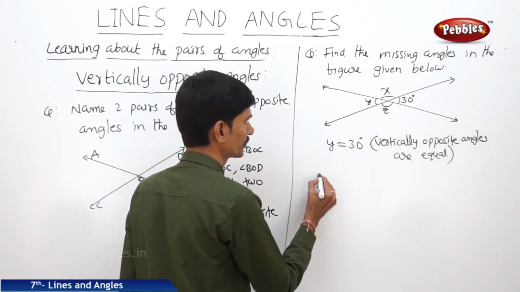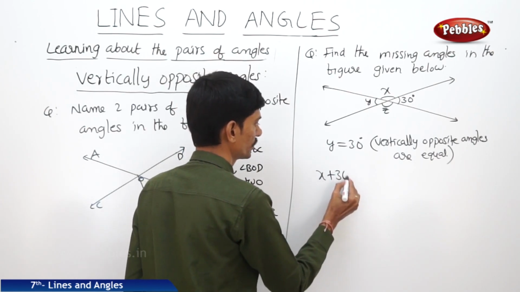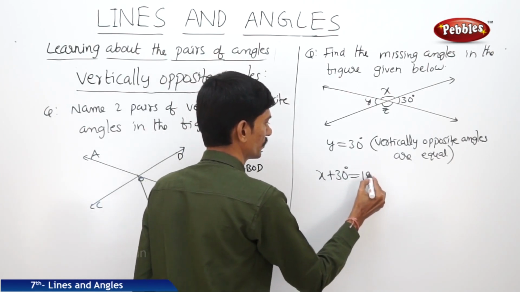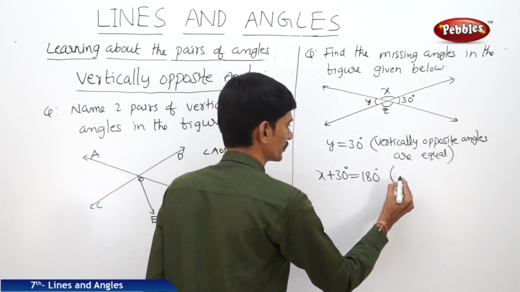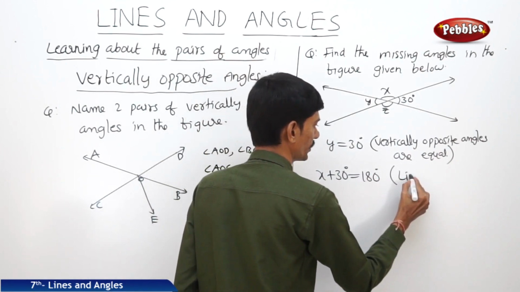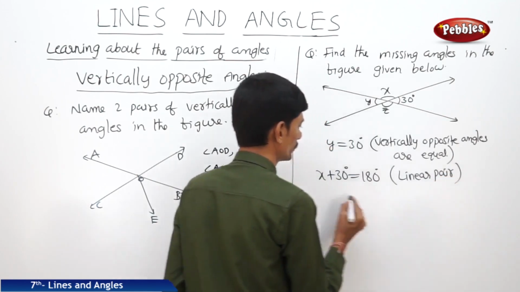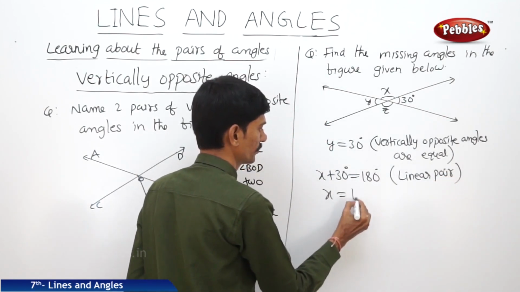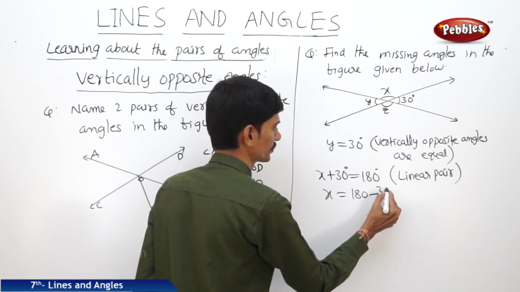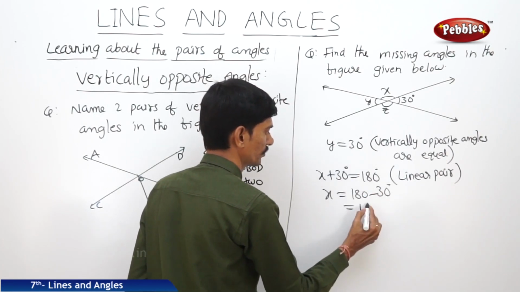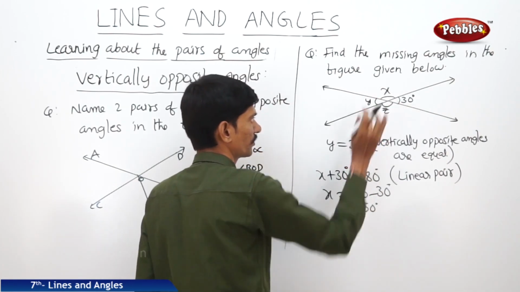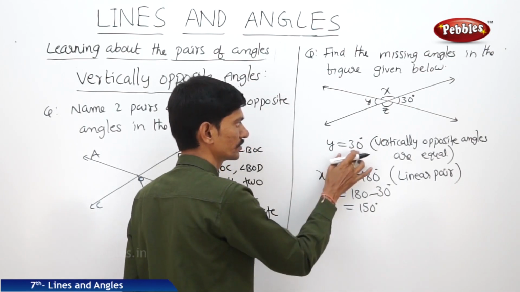So we can write x plus 30 degrees equals 180 degrees. Then x equals 180 minus 30 degrees, so x equals 150 degrees, and y is 30 degrees.